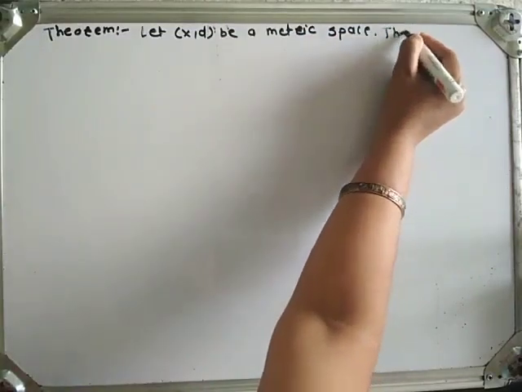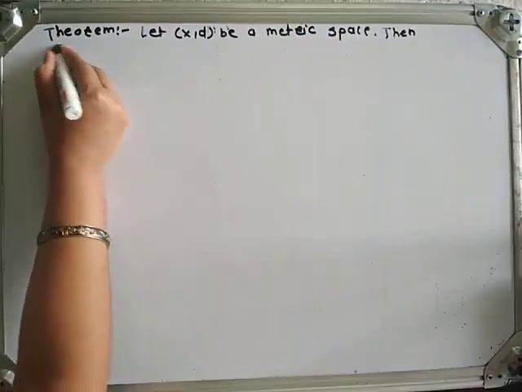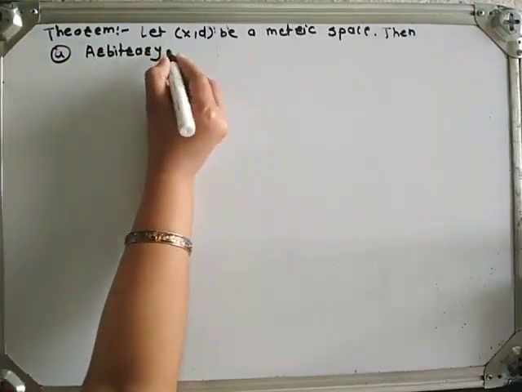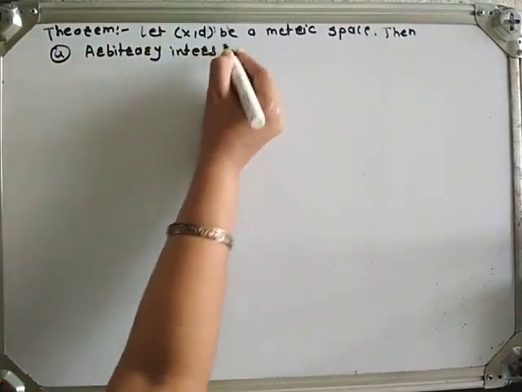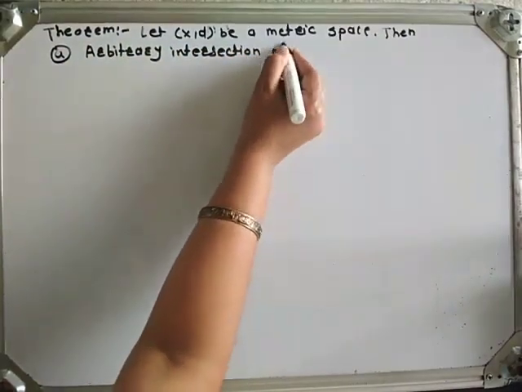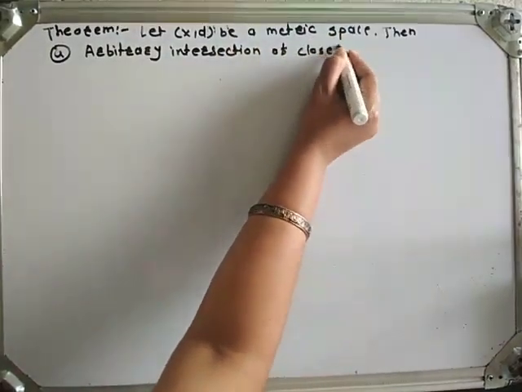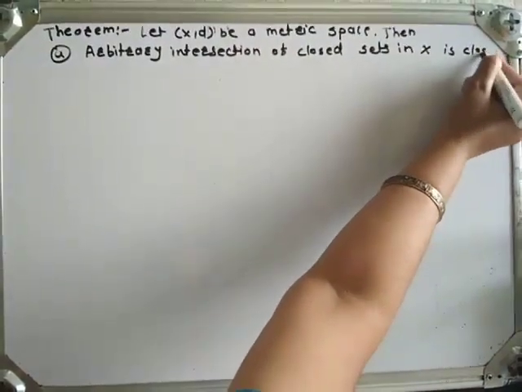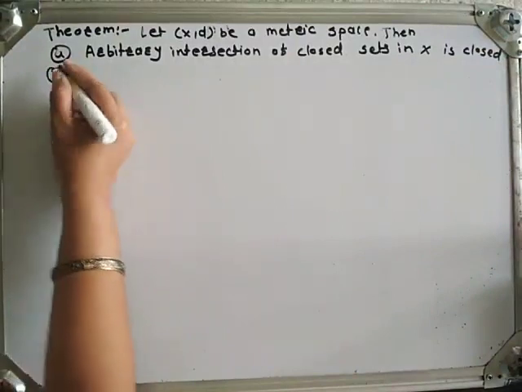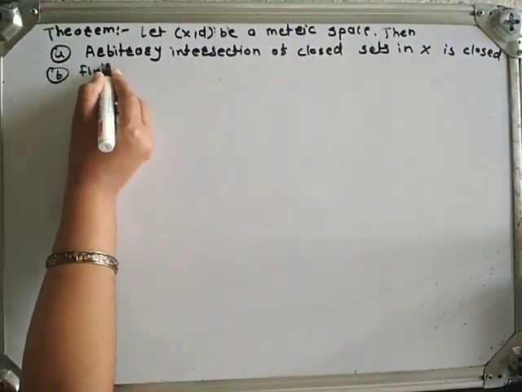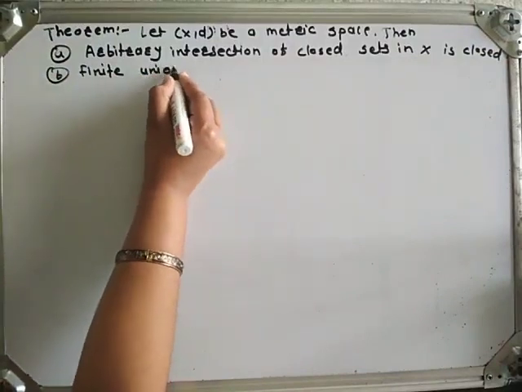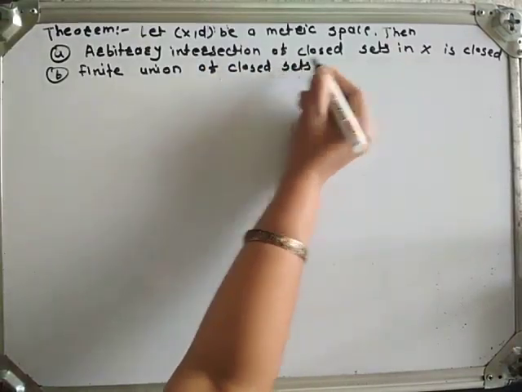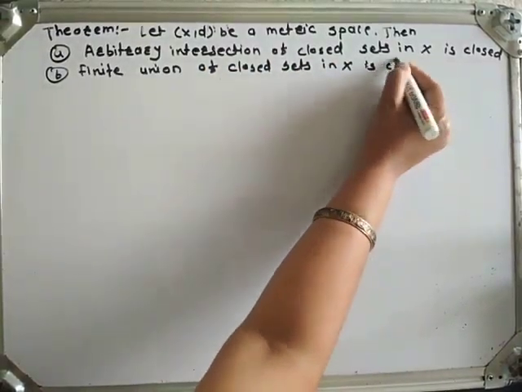Then (a) arbitrary intersection of closed sets in X is closed. (b) Finite union of closed sets in X is closed.